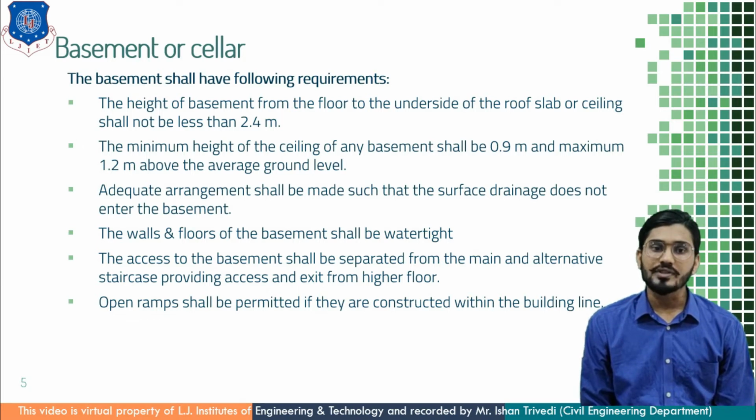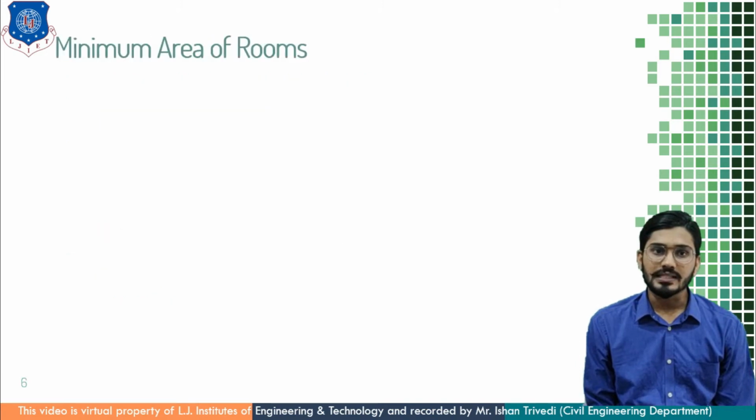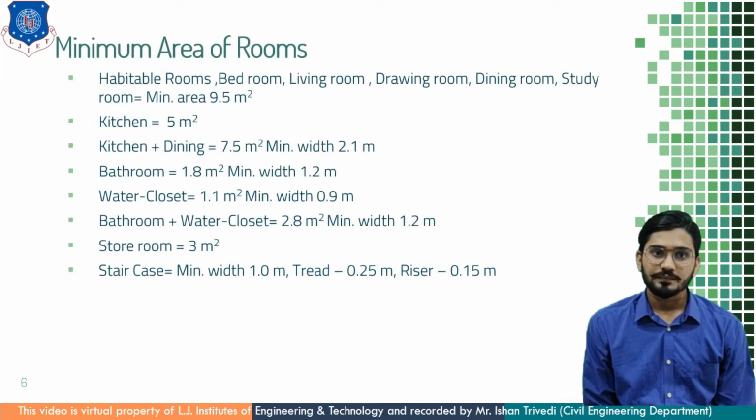Then open ramps shall be permitted if they are constructed within the building line. See, no part of the basement is outward to the building line or projected beyond the building line. It has to be within the building line, and we have to take care of certain bylaws while providing a basement. Next is minimum area of rooms.